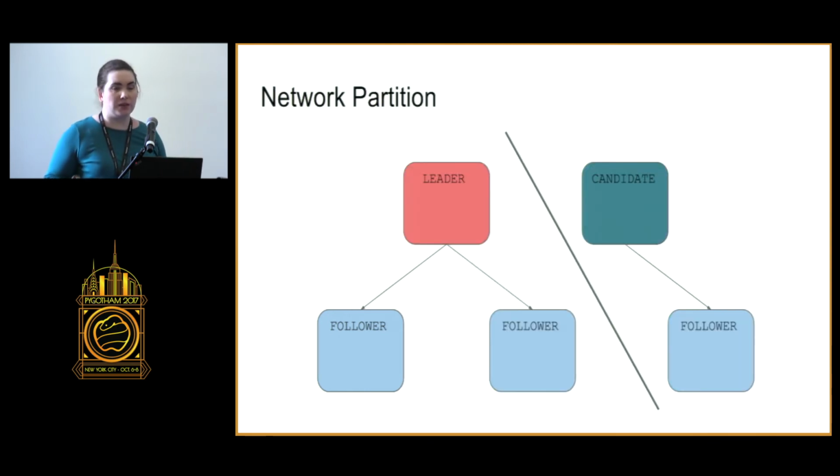Raft can also automatically recover from a network partition. We'll see in this example that two of the participants have been separated from the rest of the cluster, and one of them has timed out and started an election. What will happen when the partition is removed is that the leader will send either a heartbeat or an add entries message to those followers. The candidate will revert back to a follower status, and the leader will catch up the candidates if they've missed any add entries messages for their logs.